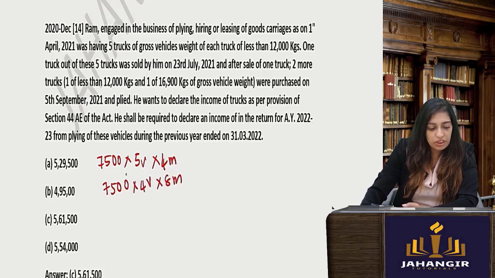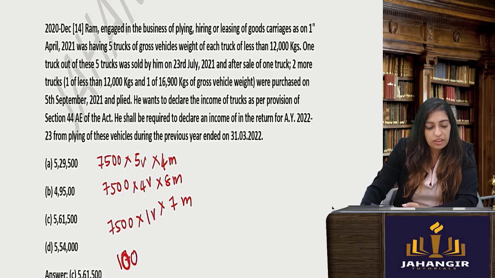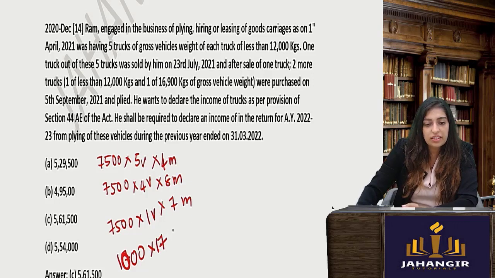Then what did he do? He purchased in September. So that is 7 months. 1 vehicle, and what is the magic number? Instead of 7,500 you will take 1,000 into the tons. So this is 16.9 tons. You will take it as 17 tons into number of vehicles into number of months. Okay, so you will add all these and you will get your answer. Again, very easy.